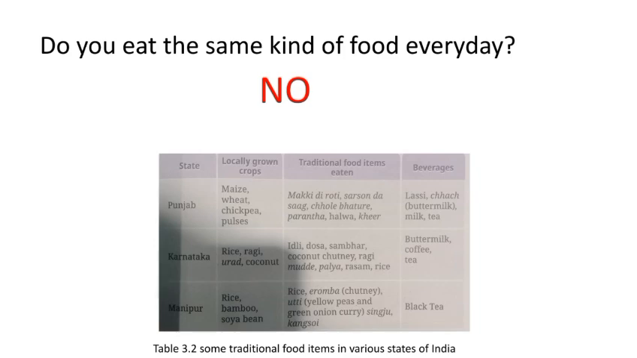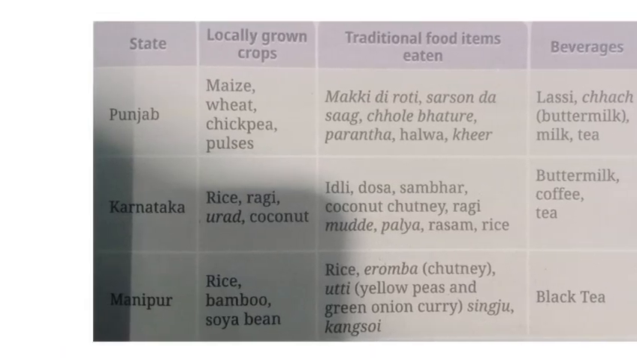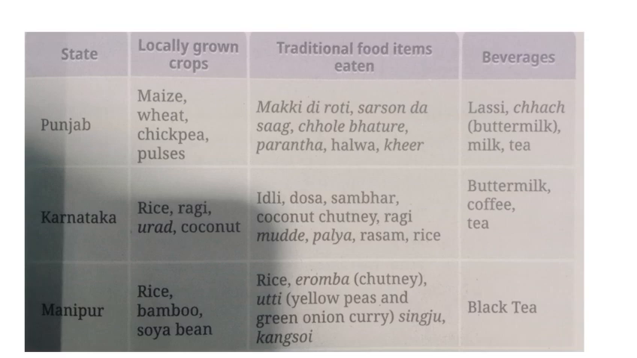Some traditional food items in various states of India are given below. You can take a look. Here there are states given, the locally grown crops of that state, traditional food items eaten in that state, and the beverages. In Punjab, the locally grown crops are maize, wheat, chickpea, pulses. Some traditional food items eaten by the people of Punjab are also given.